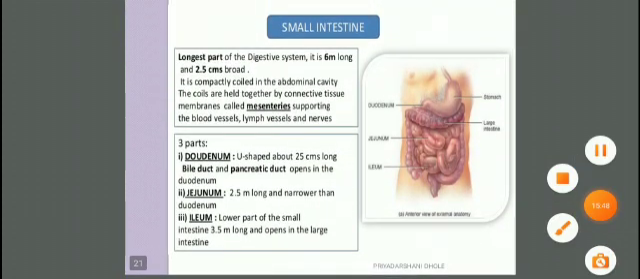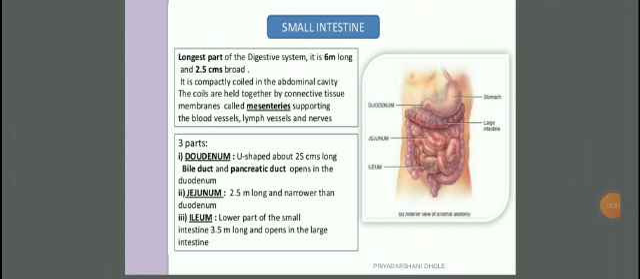Next portion is the small intestine. This is the longest part of the digestive system. It is 6 centimeter long and 2.5 centimeter broad. It is compactly coiled in the abdominal cavity. The coils are held together by a connective tissue membrane called mesenteries, supporting the blood vessels, lymph vessels, and nerves.